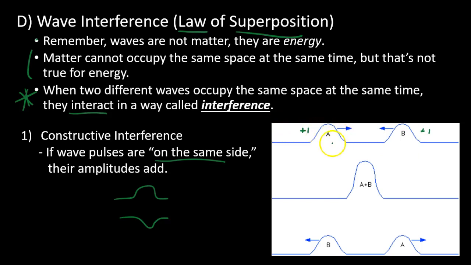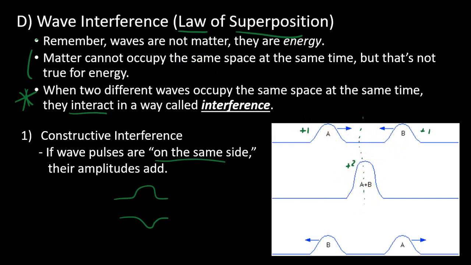When you have pulses, amplitudes that are on the same side, when they meet, when they join together, sorry, I can't make a straight line, they add up. If I have an upward amplitude and an upward amplitude, they make a larger upward amplitude. It's like adding positive numbers, +1 and +1. That looks like you get +2. But there's an important thing to recognize.